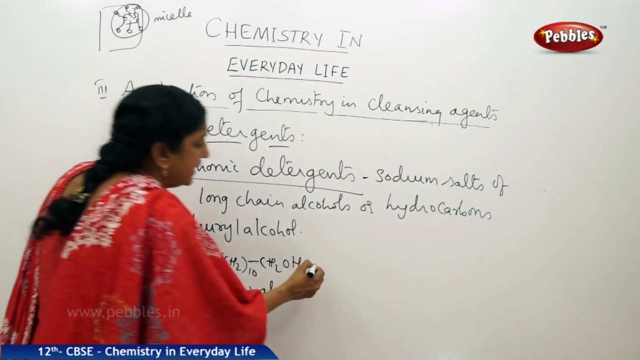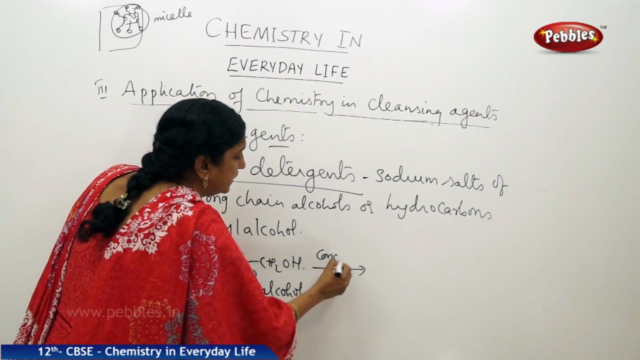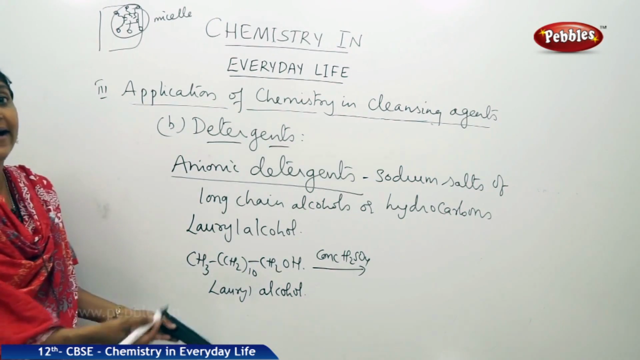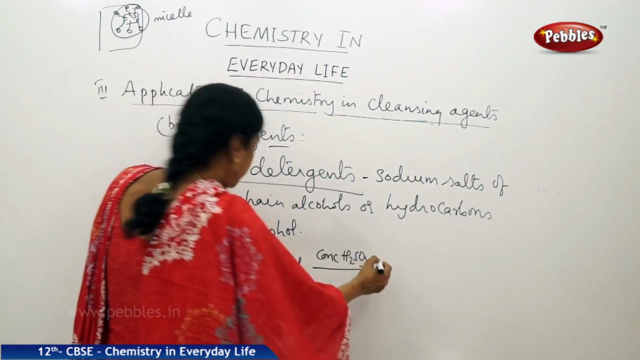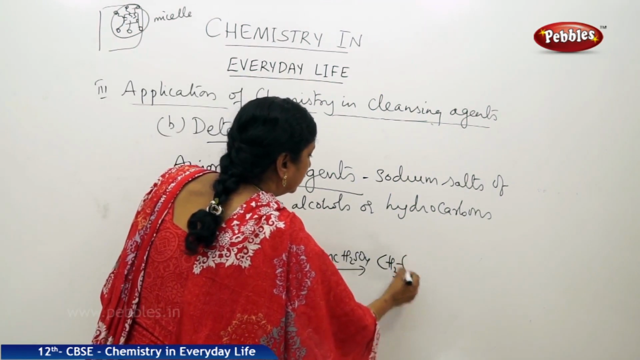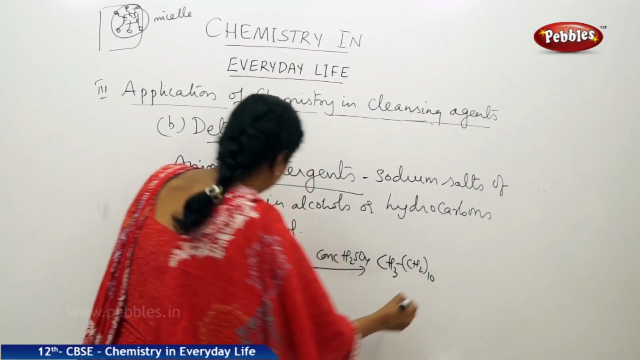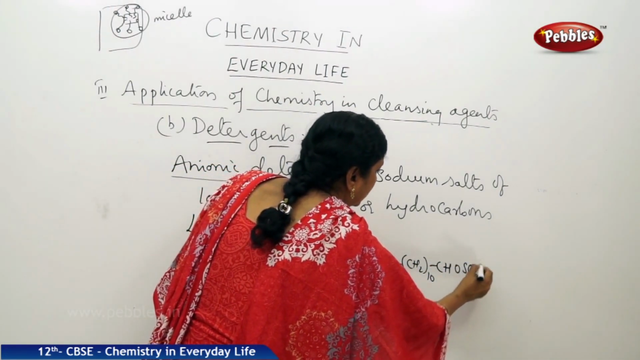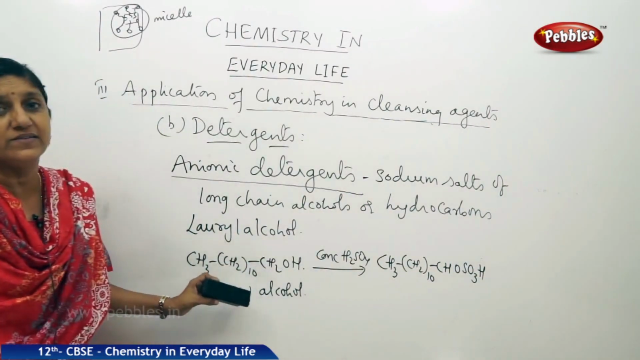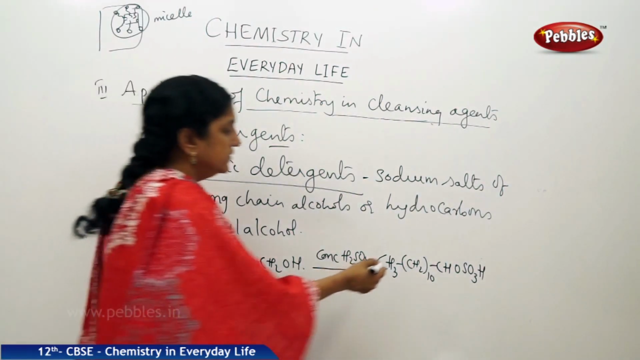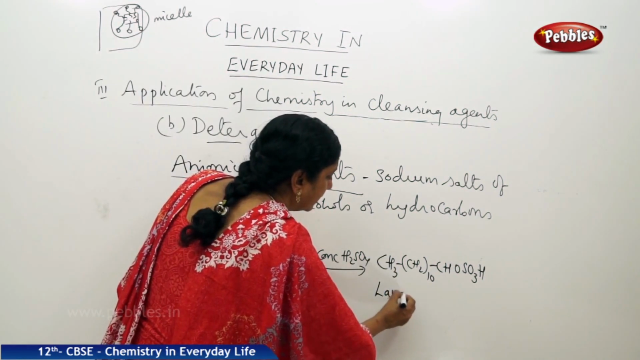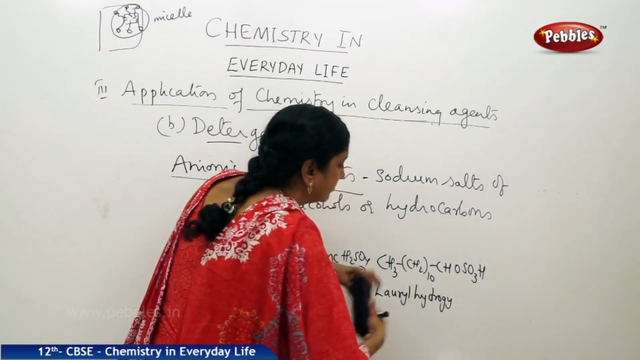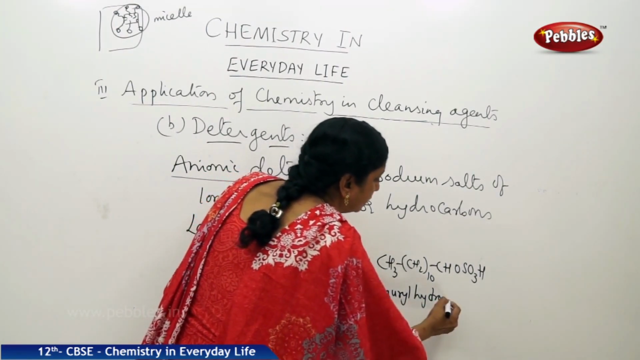Now this lauryl alcohol, when it is treated with concentrated sulfuric acid, forms lauryl hydrogen sulfate. Let us write the structure. CH3, CH2 10 times, and then you have CH2O SO3H. This part has come from sulfuric acid, the sulfonic acid part. So this is called lauryl hydrogen sulfate.